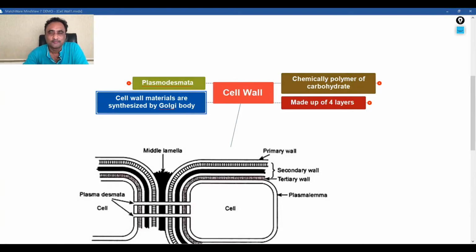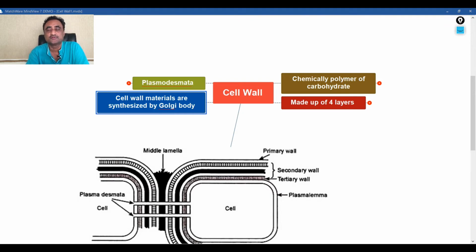What is cell wall? Very simple. A dead, rigid covering outside the plant cell, isn't it? But don't you think that is the definition of class 8 and 9, isn't it? So what is the definition according to class 11 and 12? Thinking? This is Dr. Pankaj Kumar and I am the mentor for today's session.